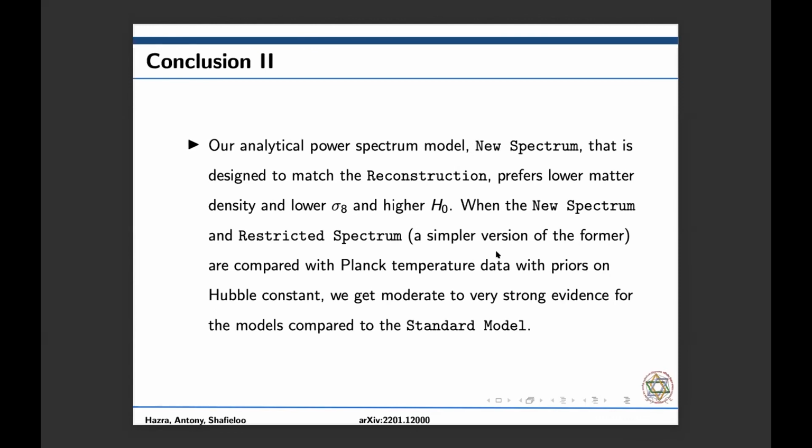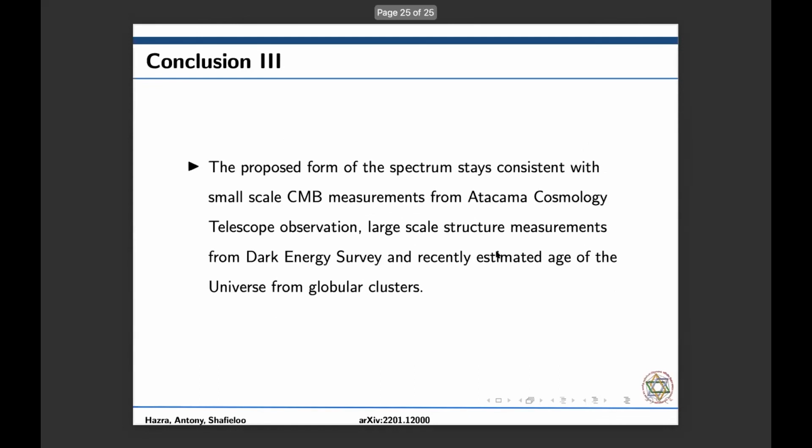When the new spectrum and the reconstructed spectrum are compared with the Planck temperature data with priors on the Hubble constant, we got moderate to very strong evidence for the models compared to the standard model. The proposed form of power spectrum stays consistent with the small-scale CMB measurements from the Atacama Cosmology Telescope observations, large-scale structure measurements from the Dark Energy Survey, and a recently estimated age of the universe from globular clusters.